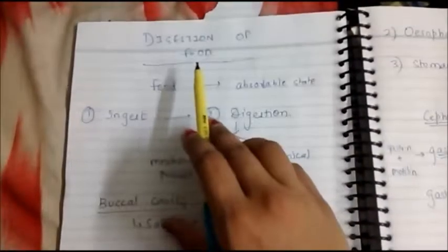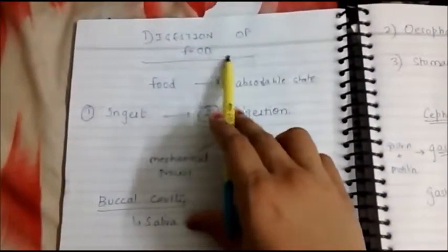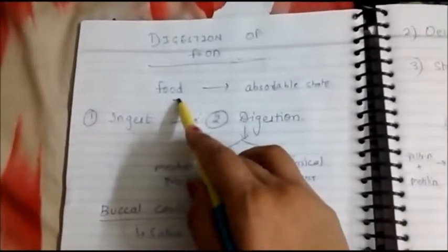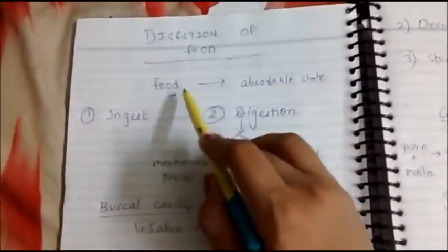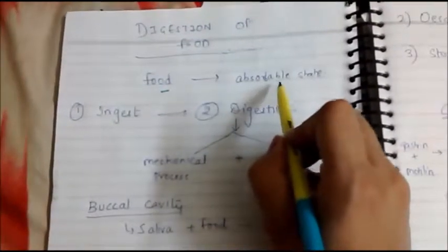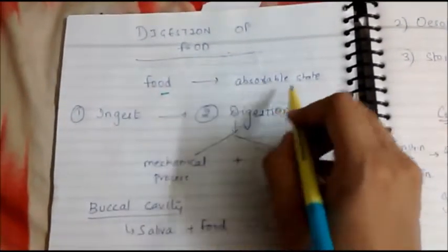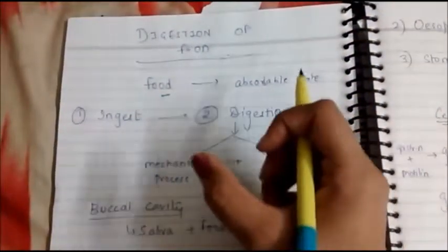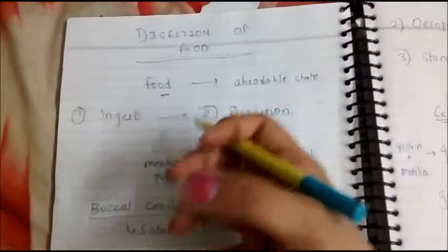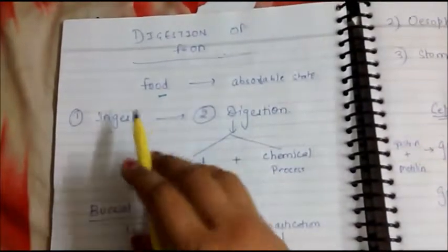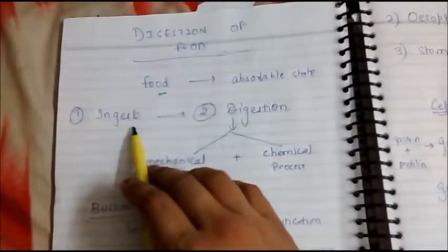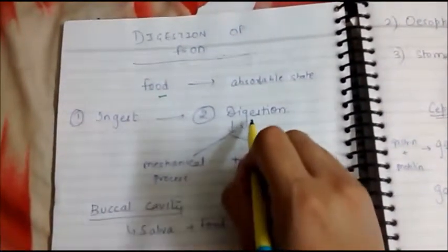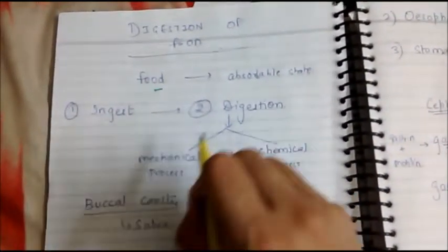Students, today we'll be studying about digestion of food. Now in digestion, food gets converted into an absorbable state so that it can be absorbed easily by our body and we get all the nutrients. The process starts with ingestion, and we ingest the food, and the second step is its digestion.